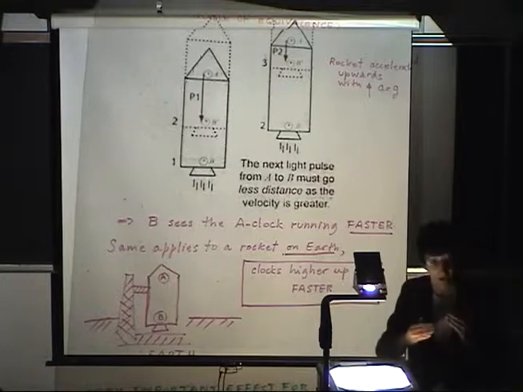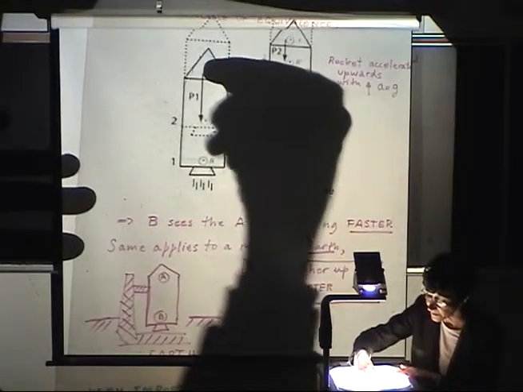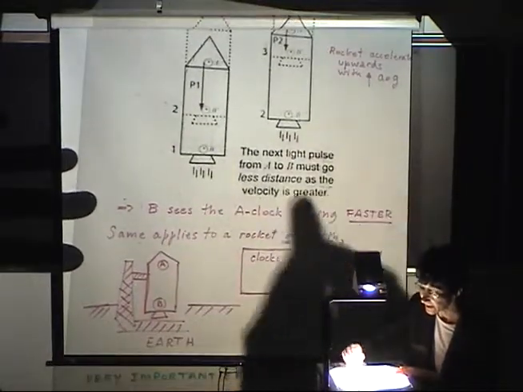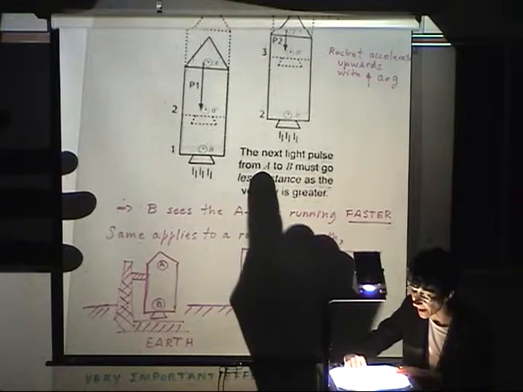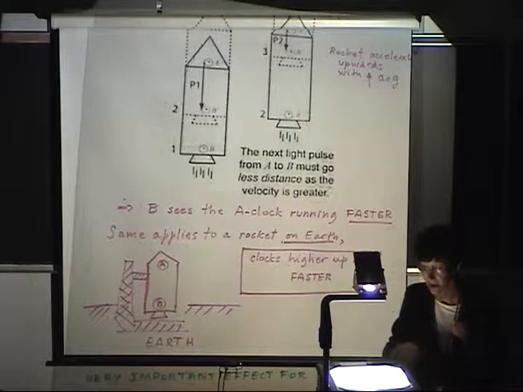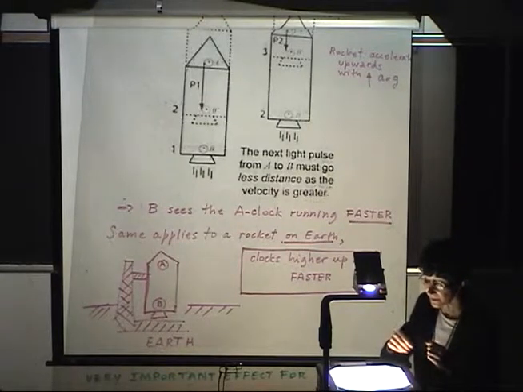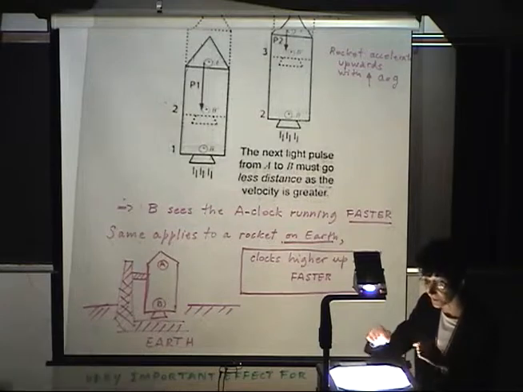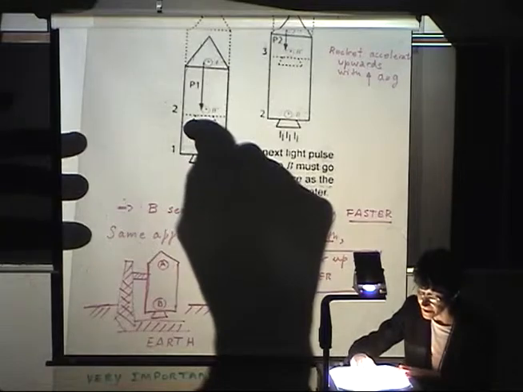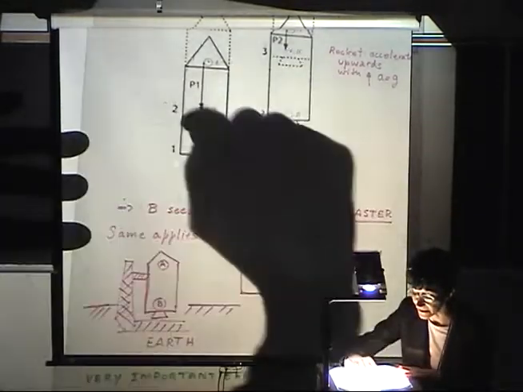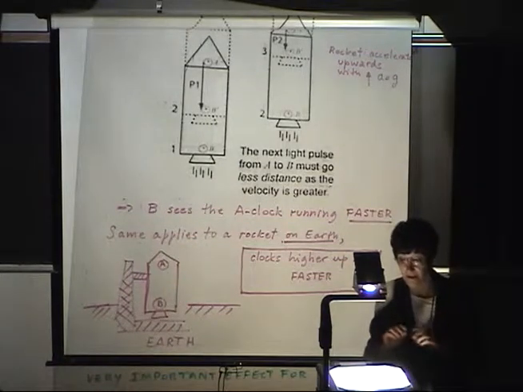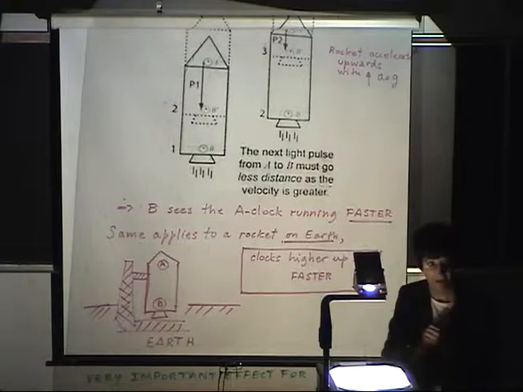It takes a short time for the light to travel from A to B. In this time, the vessel has moved. So essentially, the next light pulse from A to B must always travel less distance as the velocity is greater. So the pulses travel less and less distance, so they arrive faster. So the intervals at which B sees the rays of light emitted by A is shorter. So B sees the A clock as running fast.